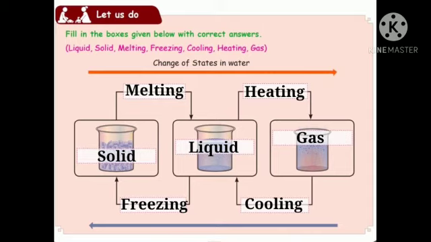First one, above, the solid form of water, ice cubes, if we keep it in room temperature, it starts to melt and it becomes liquid. When we heat the liquid, it becomes gas. That means it becomes water vapor.